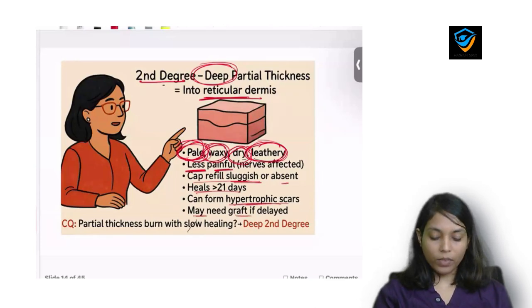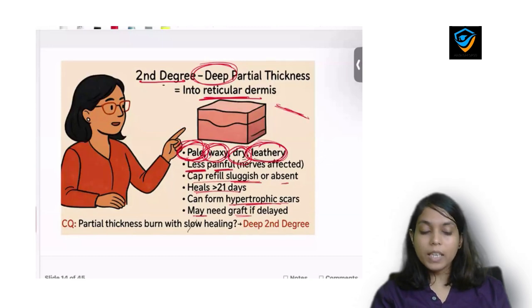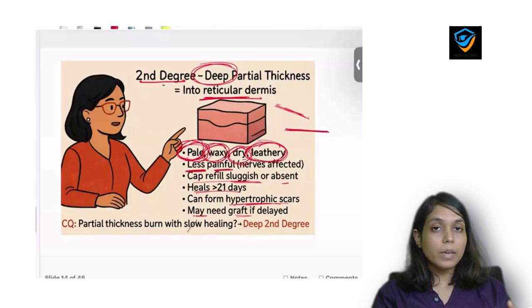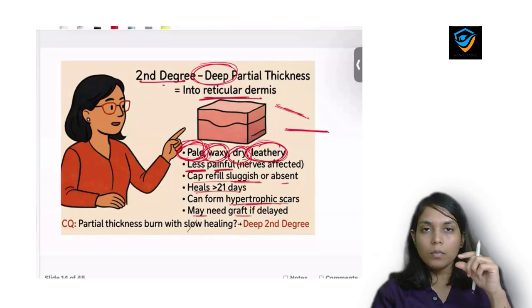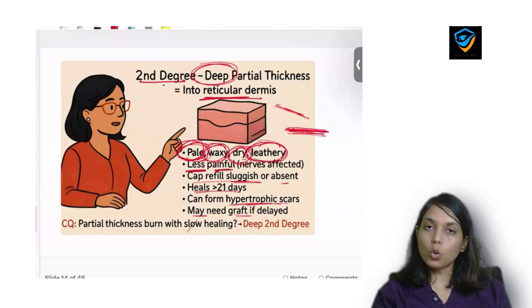What is hypertrophic scar? When a wound heals by normal scarring, there will be minimal scar. When it heals with more than minimal scarring, then it will be hypertrophic scar. That means the scar is within the edges of the wound but it is more than normal.